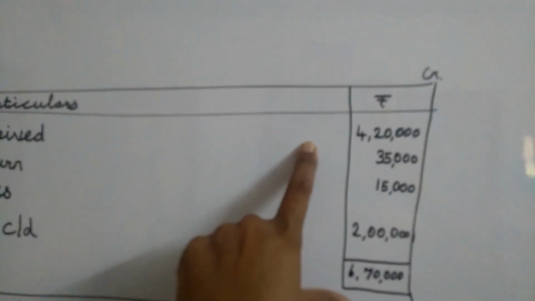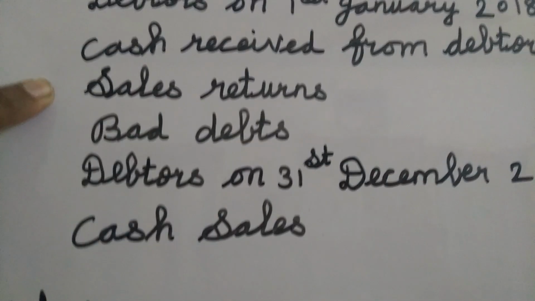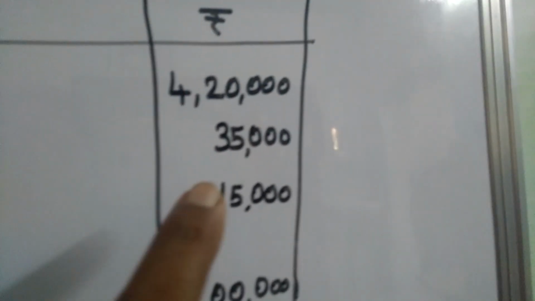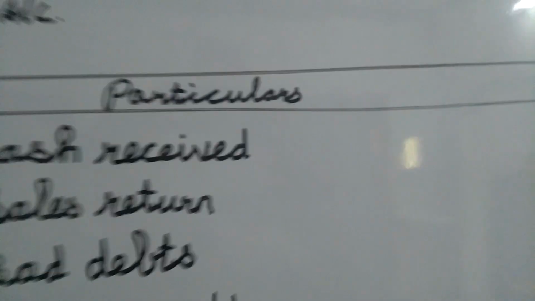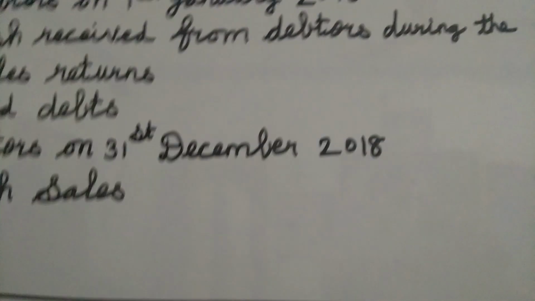That amount we bring here on the credit side, 4,20,000, right? By cash received, we write 4,20,000. Next, sales return: those goods come back inside our organization, so we consider that amount, 35,000, and write it on the credit side by sales return. How much? 35,000, right? And the next one, bad debts. This amount will not come back to us, so this is also considered on the credit side. By bad debts, how much? 15,000, right? And the next one, by closing debtors, that is debtors on 31st December 2018.